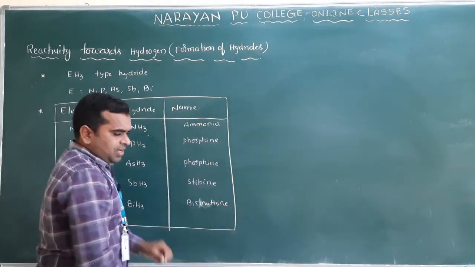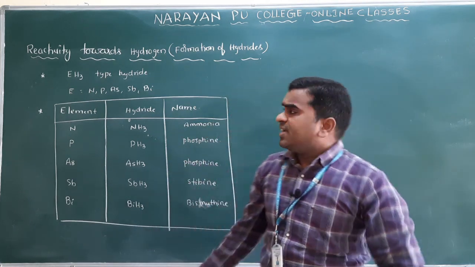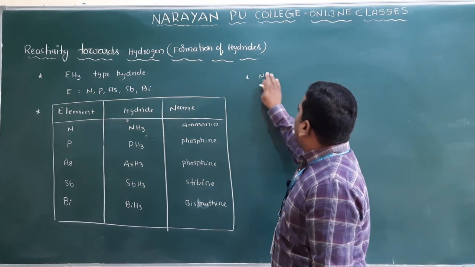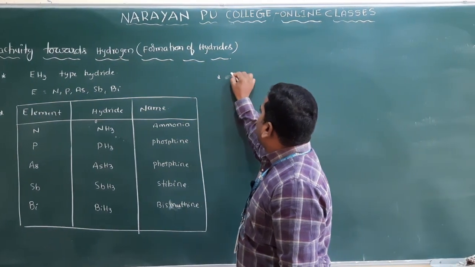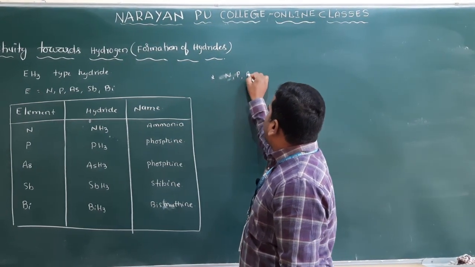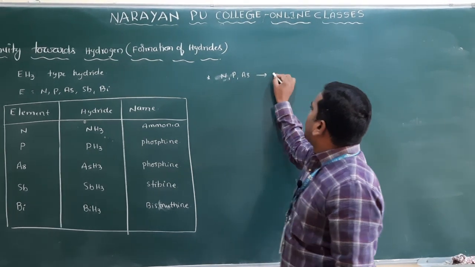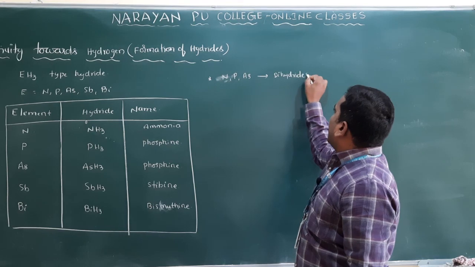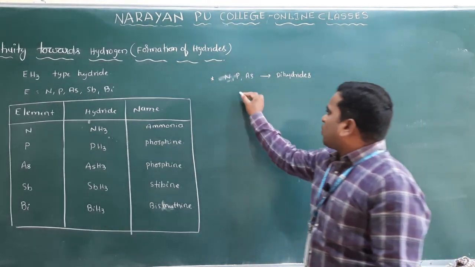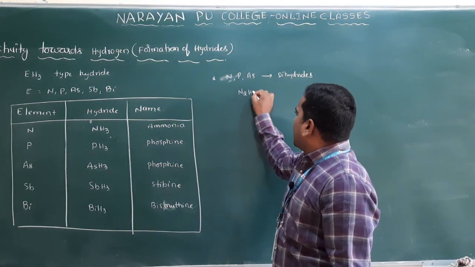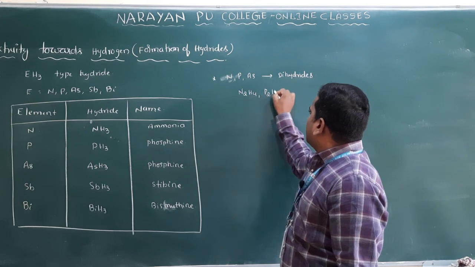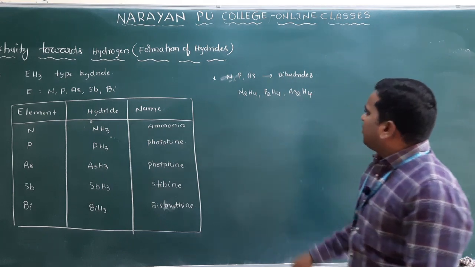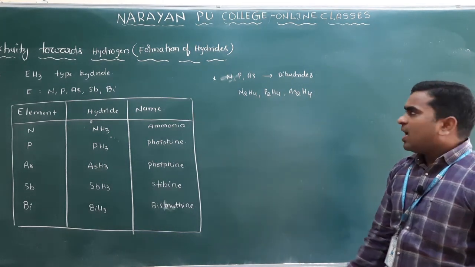Some lighter elements of the 15th group, nitrogen, phosphorus and arsenic, also form dihydrides, like N2H4, P2H4 and As2H4.